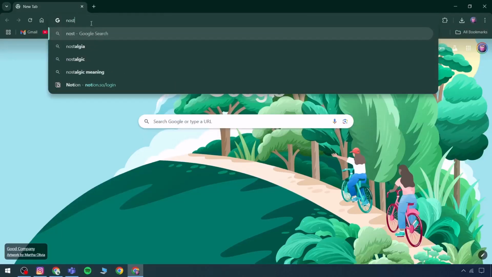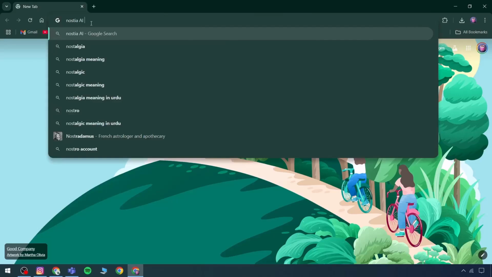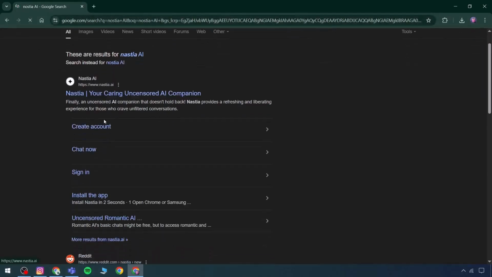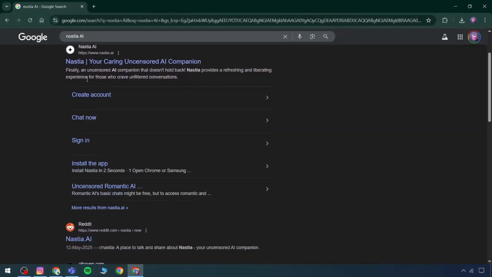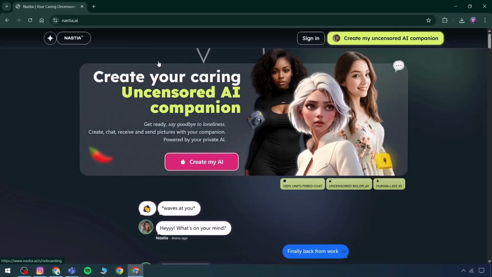Today, we are going to explore a tool named Nastia AI. Nastia serves as a companion. It is an uncensored AI companion that doesn't filter interactions. It offers a refreshing and open experience for those seeking unfiltered conversations. Here's how it can be used.